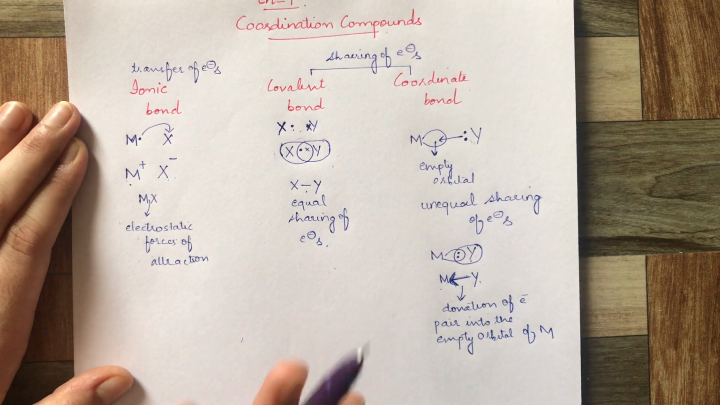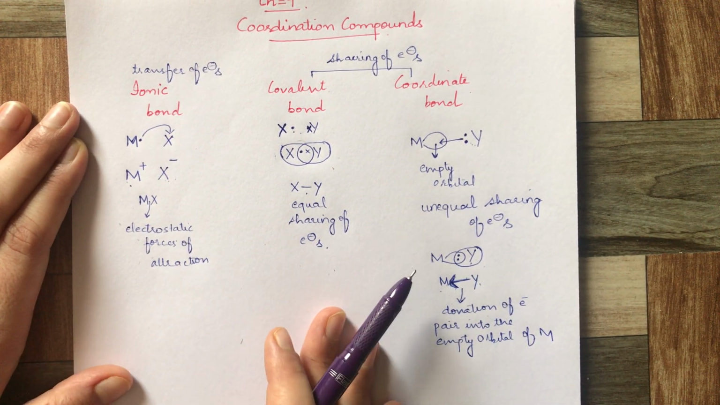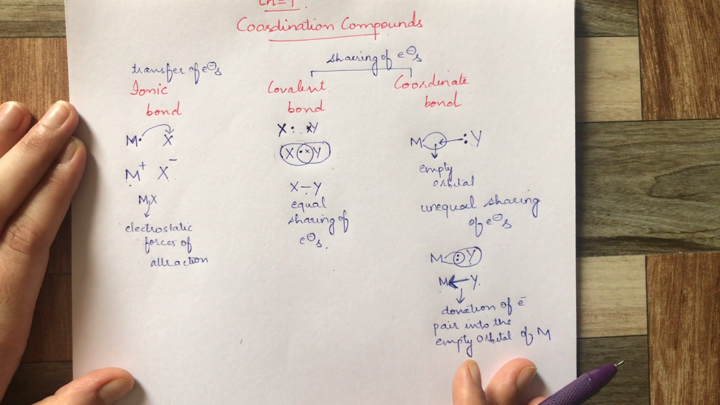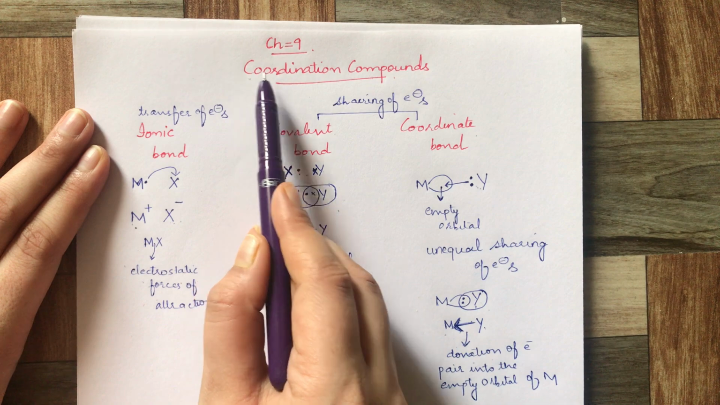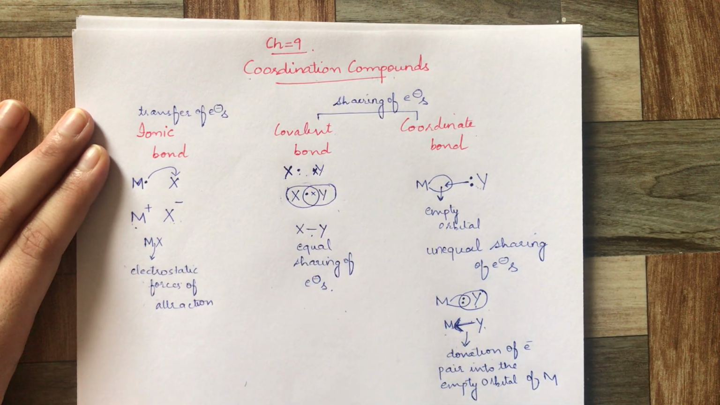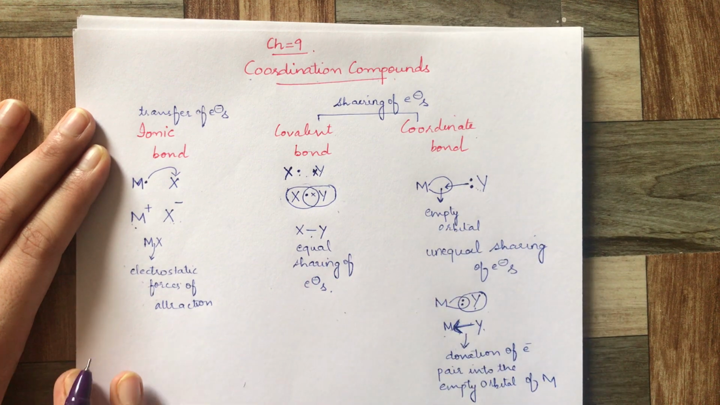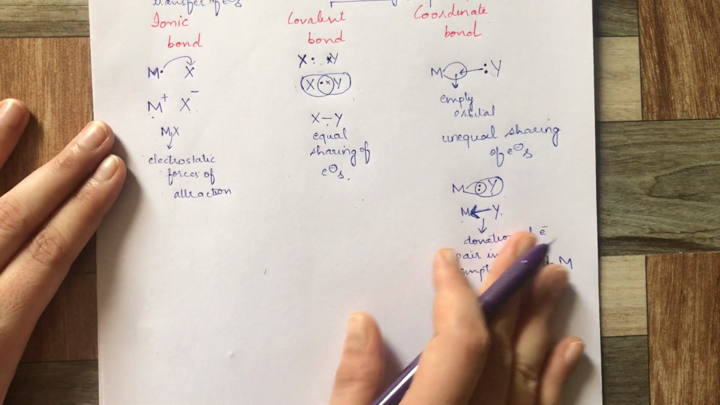So there are three types of bonds: ionic bond, covalent bond, and coordinate bond. As the chapter name mentions, it is the coordination compound. So all the species that we are going to study will have coordinate bond. I hope the coordinate bond is clear to you.